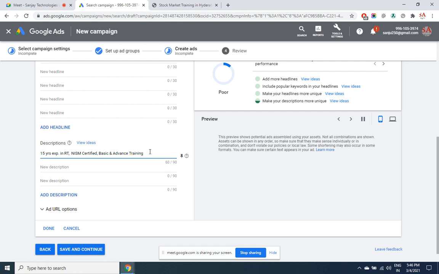Your ad description should also be such that it is like a meta description. It must repeat your keywords. I told you how much of your ad is relevant to the keyword, how much the keyword is relevant to the destination page content. This 3 extent of relevancy is going to create a score for quality score between 0 to 10. More the relevancy, higher will be the quality score. Okay, this is still continuing with the second.